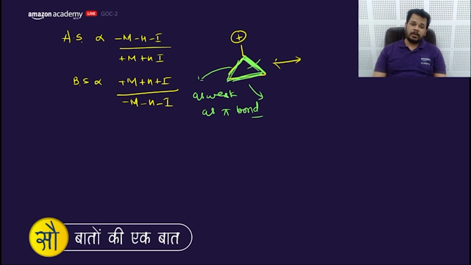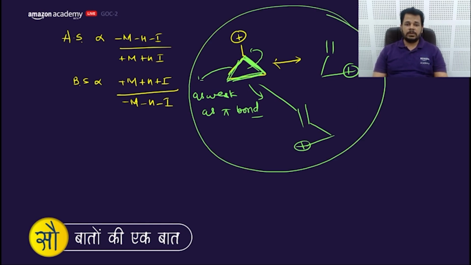So this breaks like this, and it will form a positive charge here, and it can form a positive charge here. This is called dancing resonance, which stabilizes the carbocation very well.